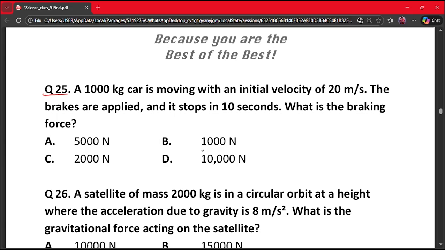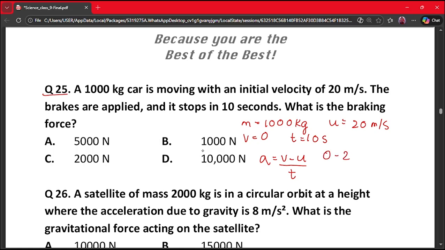So here I'll write the given things. 1000 kg, 20 meter per second, 0, and time is 10 seconds. So here we are going to use the same formula, A is equal to V minus U by T. So this is going to be 0 minus 20 by 10, that is minus 2.